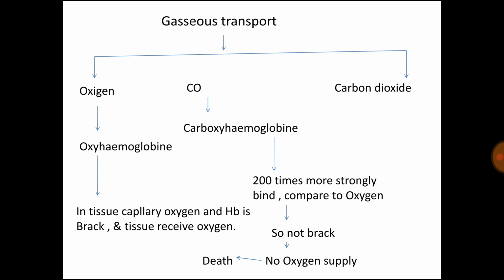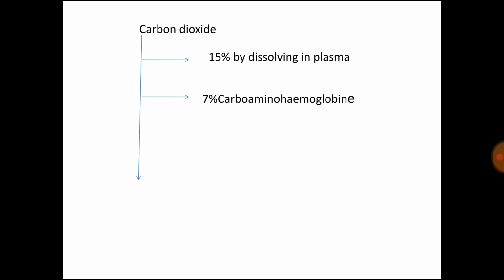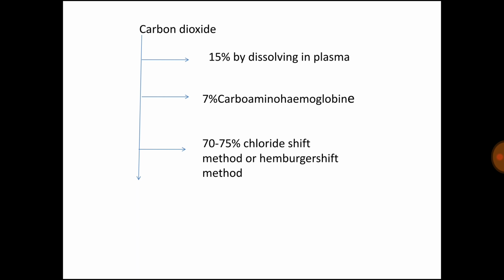And next is carbon dioxide. Carbon dioxide is transported directly by dissolving in plasma, 15%, and 7% of carbon dioxide is transported in the form of carbaminohemoglobin. That means CO2 is directly combined with hemoglobin, and 70 to 75% of CO2 is transferred through the chloride shift method, or Hamburger shift method.